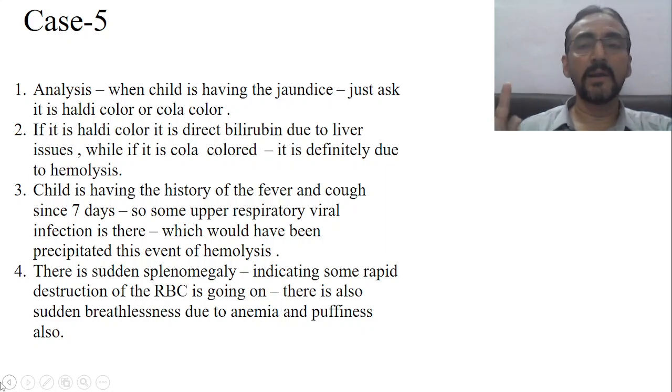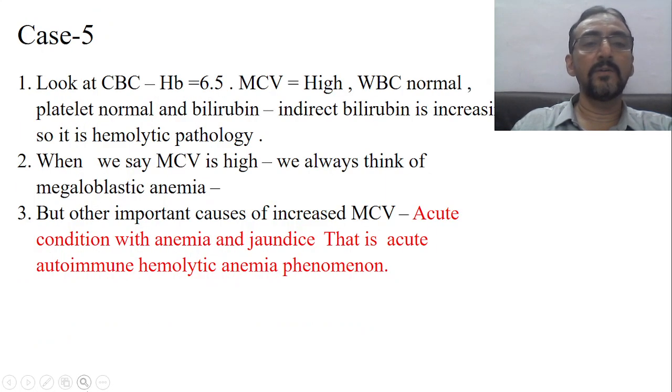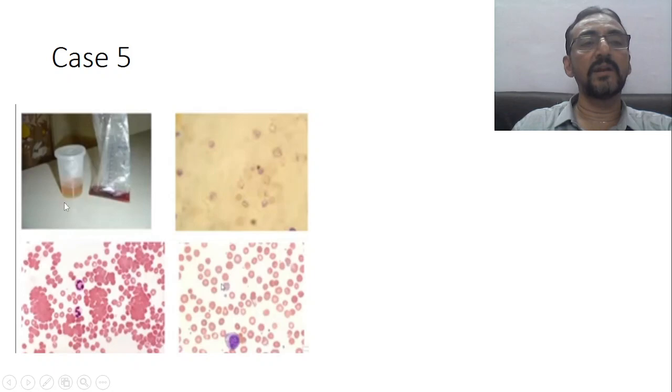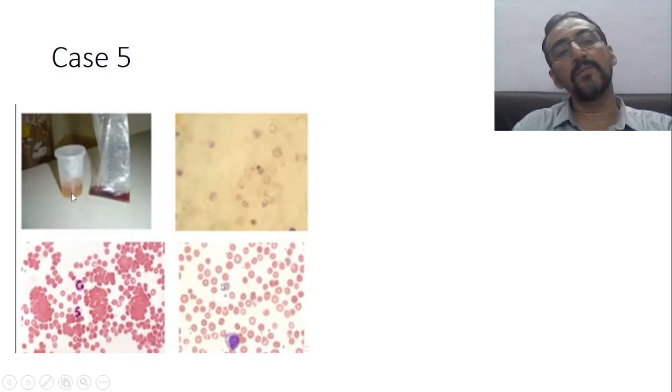Child is also having dark urine. So almost all dark urine means cola color. If you want to see that color, see this is a color. See, in this patient, this is a normal color if you see, but this is a cola color. See, very dark color it is. Okay, so this suggests hemolysis always.